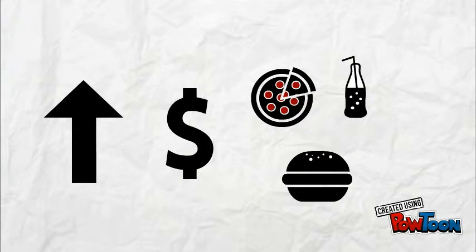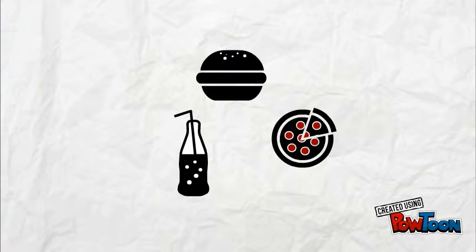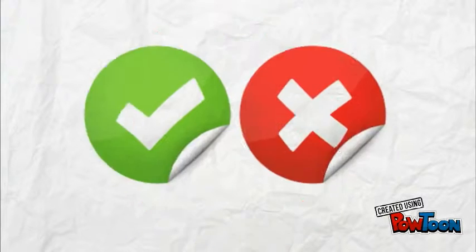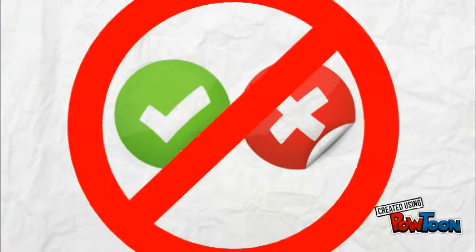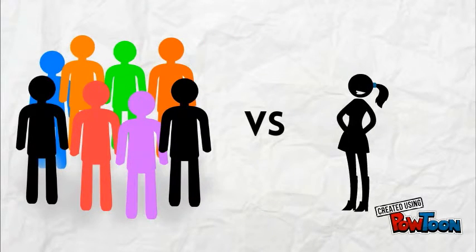For example, one method that attempts to lower obesity is taxing unhealthy foods. The idea is that individuals will be discouraged from purchasing the high-priced unhealthy foods and choose to purchase healthier foods. However, low-income families and individuals who could only afford the cheap, unhealthy foods are now unable to afford food, period. There's actually no right or wrong solutions to wicked problems. Rather, solutions are chosen based on which method has the most positive effect on the most people.